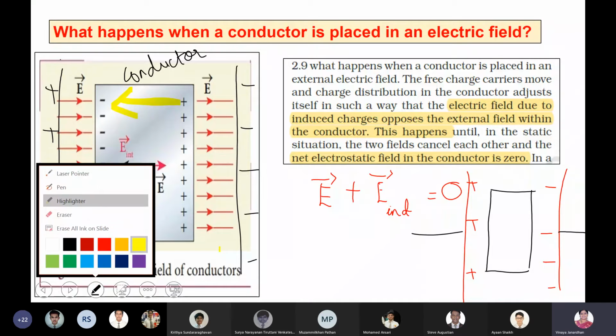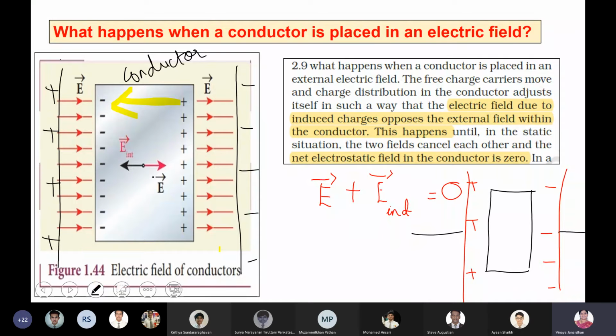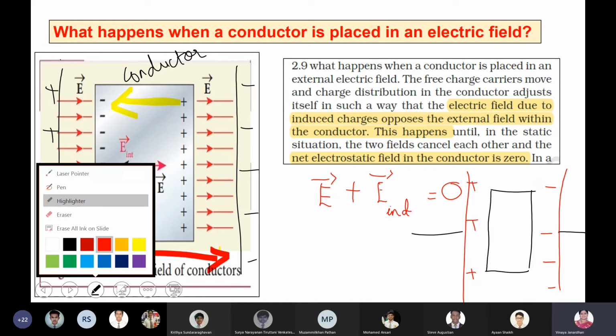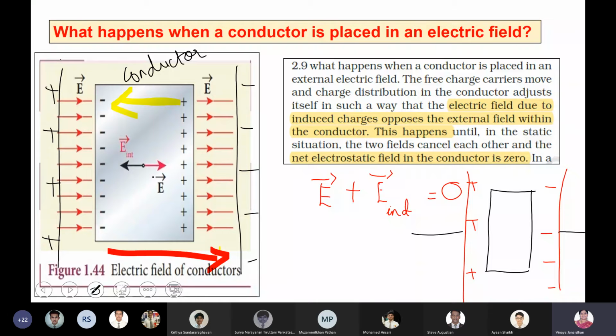Right? Now, what is the electric field outside? Outside is this. The external electric field I'm indicating by the red arrow. The internal electric field I'm indicating by yellow. Right? Now, the question is, how long will these charges get polarized? The answer is that these charges get polarized until the internal electric field created and the external electric field applied both become equal in magnitude.